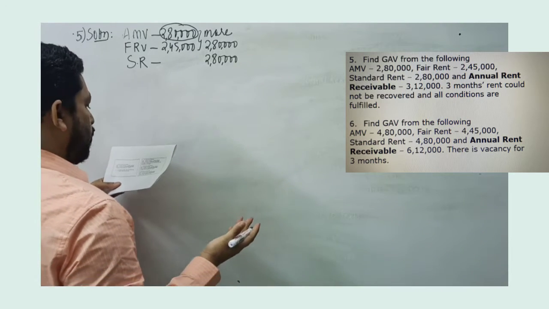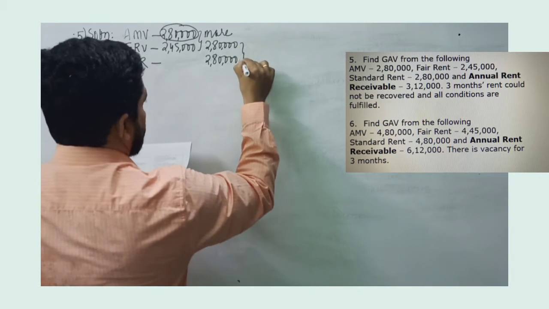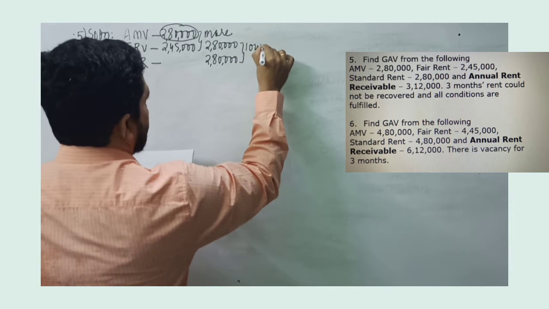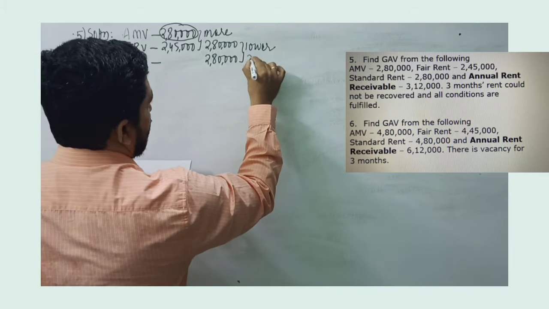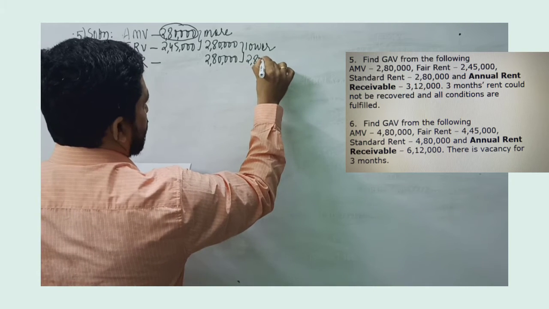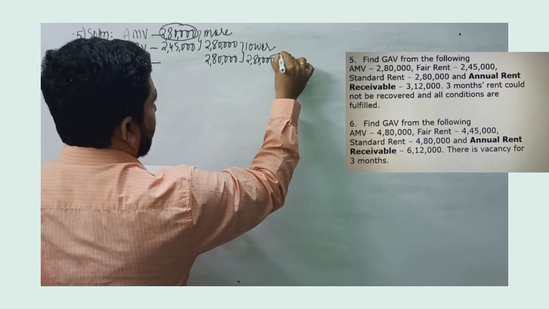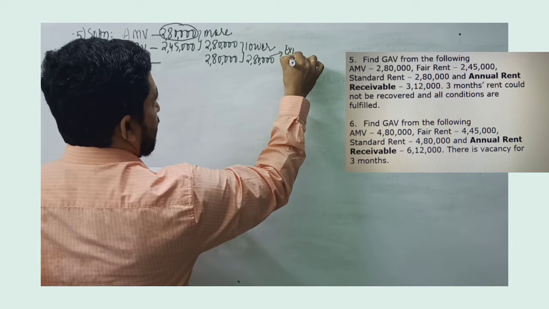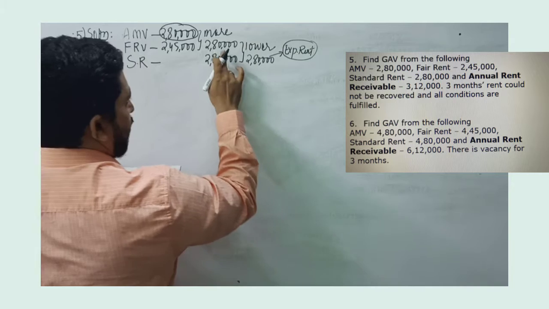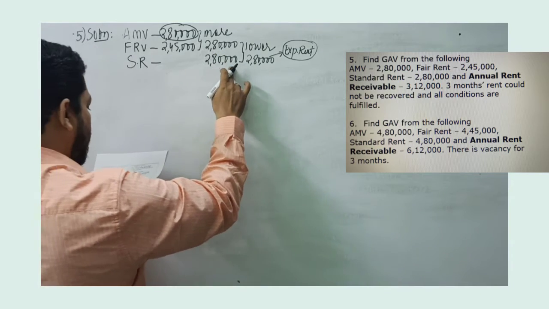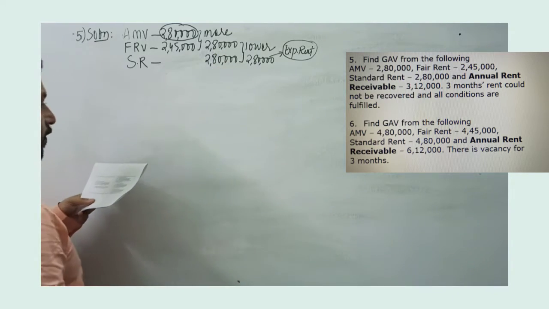So any one of the two numbers, as we say in step 2, we take whichever is lower. Both these numbers are same, so you can take 2,80,000, and this 2,80,000, as we understand, becomes expected rent. You can take either this 2,80,000 or this 2,80,000, it does not matter.